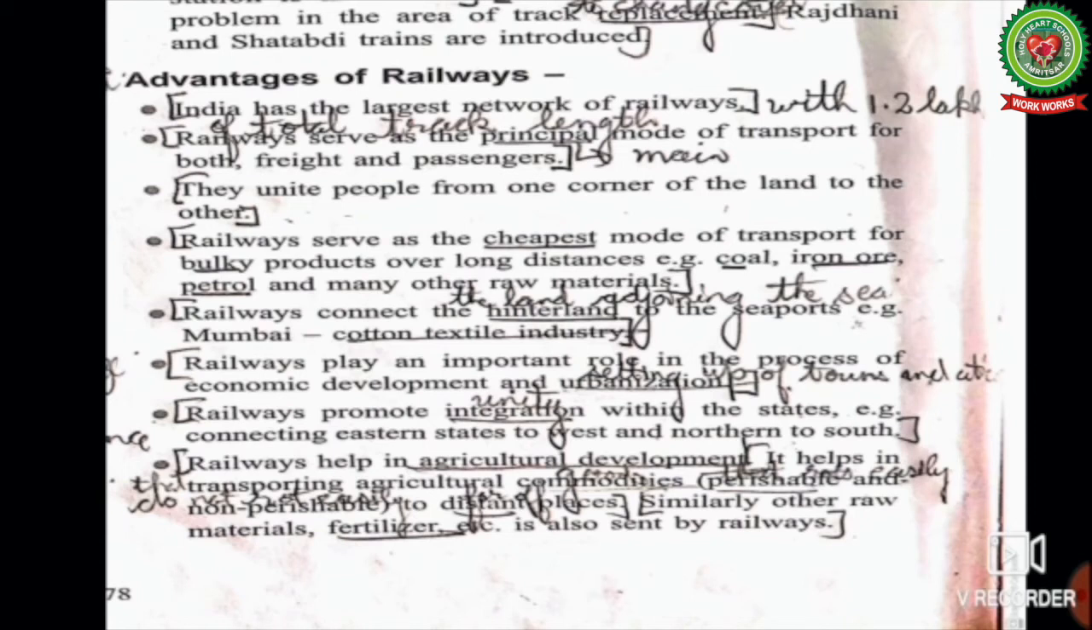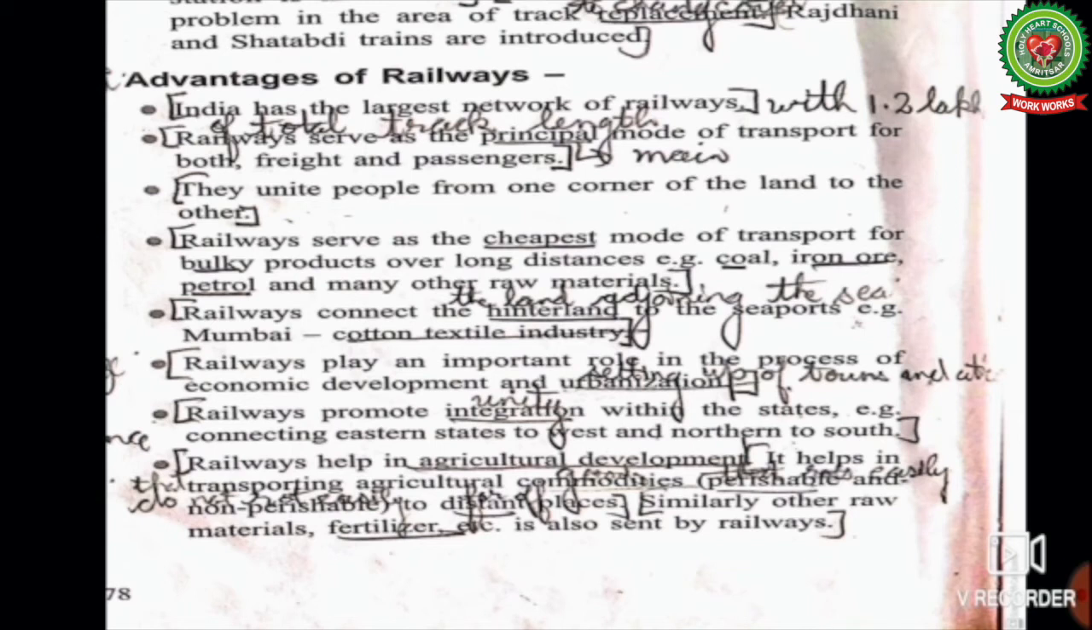Railways connect the hinterland, that is land adjoining the sea, to the seaports, example, Mumbai cotton textile industries. Railways play an important role in the process of economic development and urbanization, that is, setting up of towns and cities. Railways promote integration within the states, example, connecting eastern states to west and northern to south.